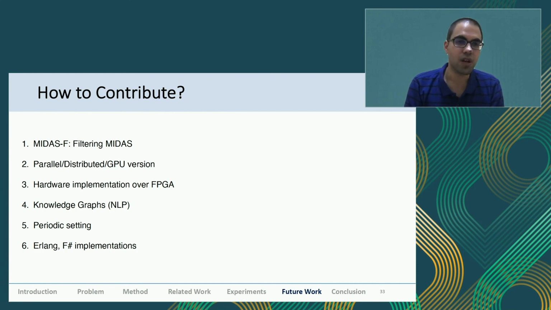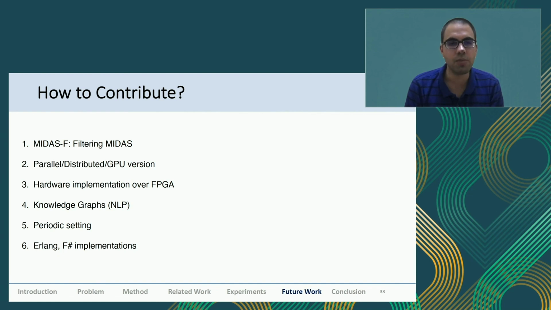We can also have a parallel, distributed, or GPU-based version, because as we saw, MIDAS gave a lot of speedups, and having a parallel implementation where you want to detect anomalies in parallel over several servers should be quite important for several applications and companies like Databricks and Google.